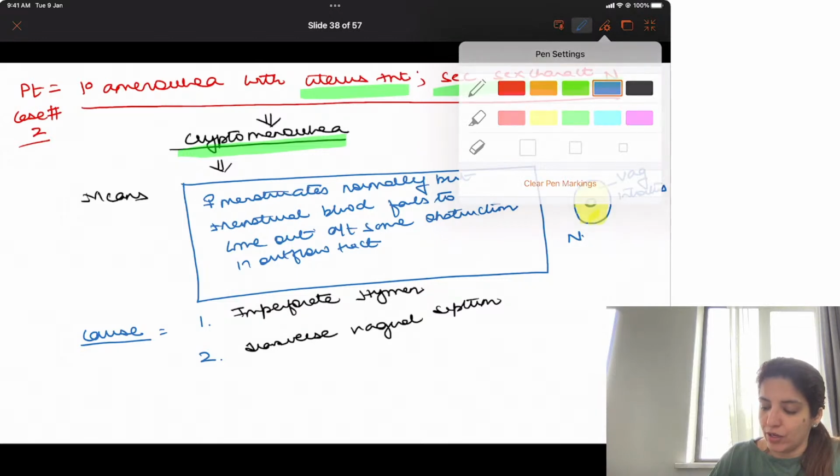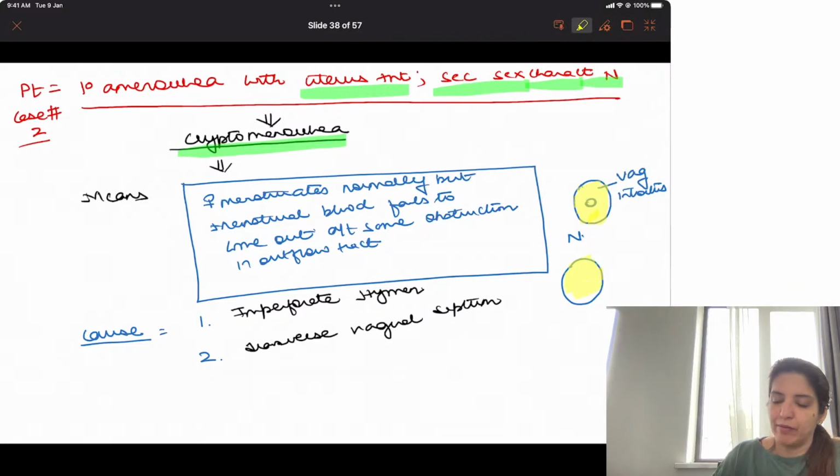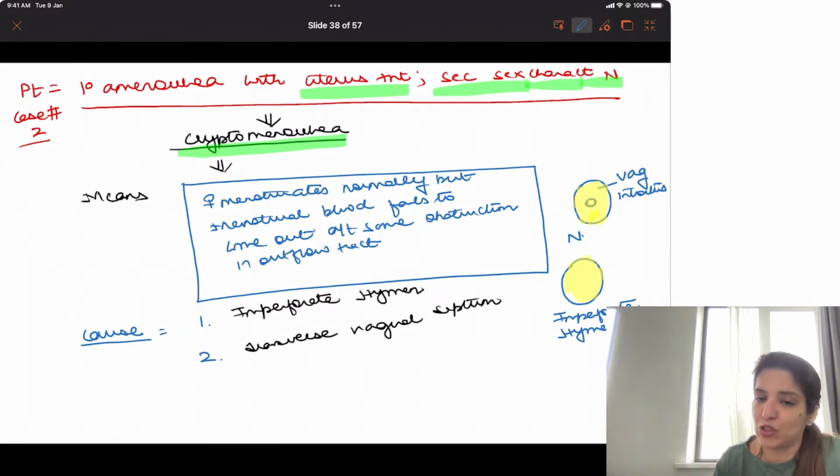Suppose you have a vaginal opening in which the entire opening is closed by hymen and there is no opening for menstrual blood to come out. That is what is called imperforate hymen. Right? If there is imperforate hymen, the entire opening of the vagina is closed by a thin membrane. Obviously, menstrual blood will not be able to come out and the female will present to you as a case of primary amenorrhea. Such amenorrhea is given a typical name, and that name is cryptomenorrhea. Right?